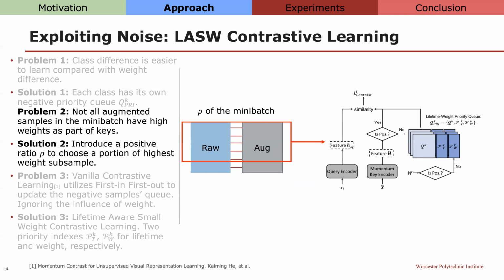The second problem is that not all augmented samples in the mini batch can be considered as a query for the contrastive learning. Augmented samples that receive small weights should not be considered as queries. So in every mini batch, we only keep the top-k highest weighted augmented samples for contrastive learning.